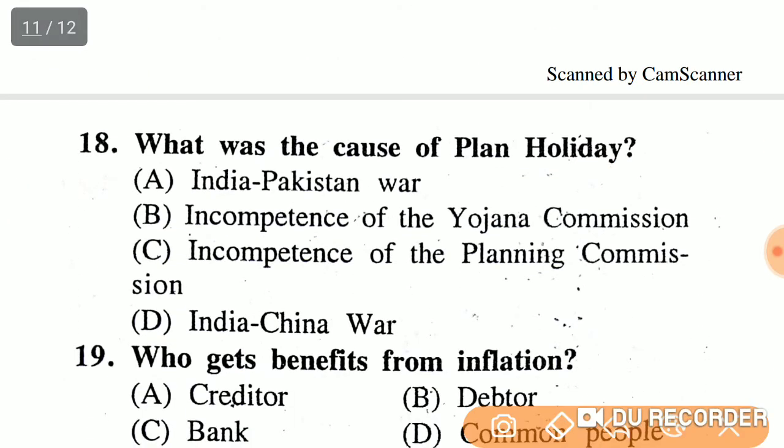What was the cause of plan holiday? Option A, India-Pakistan war. Option B, incompetence of the Yojana Commission. Option C, incompetence of planning commissions. Option D, India-China war. So the right answer is option A, India-Pakistan war.